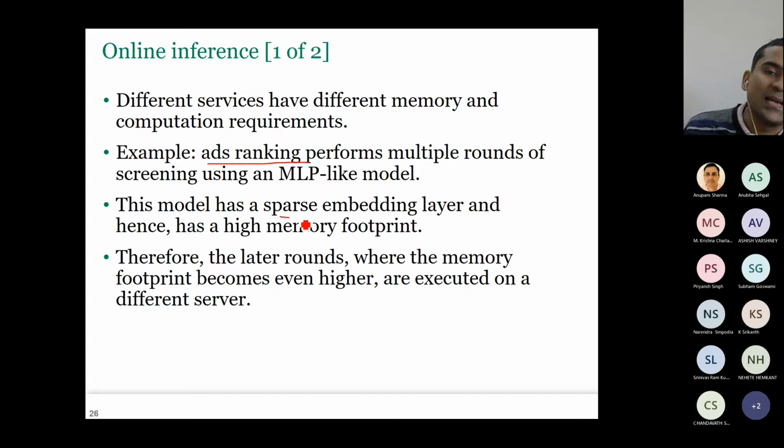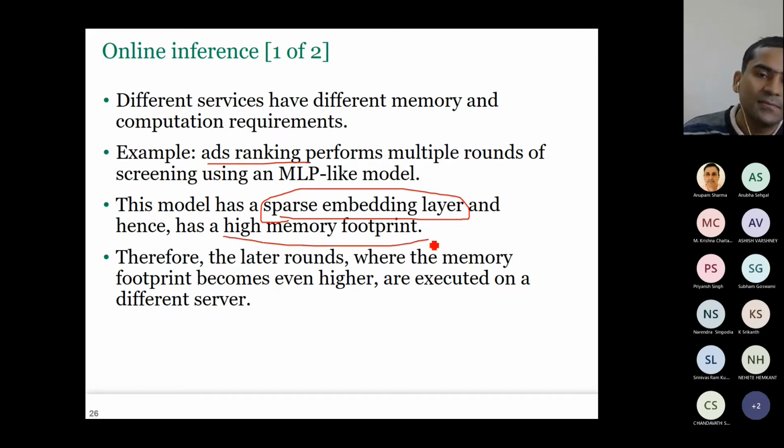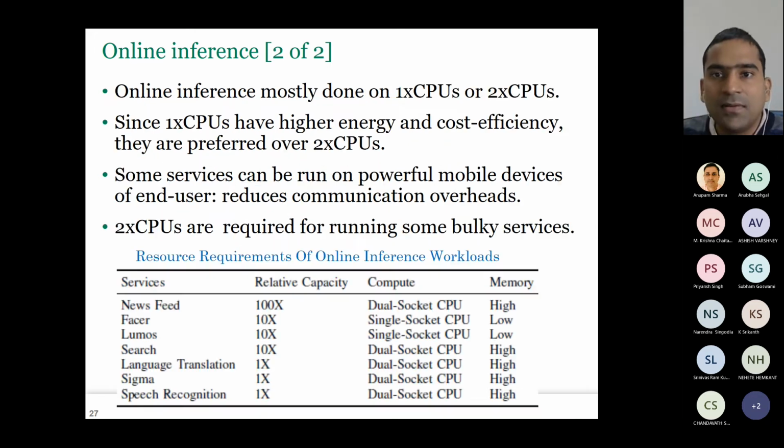So now it has a certain sparse embedding layer. Because it is sparse, the data reuse is very poor. That's why it needs a high amount of memory. That's why in the later rounds, when the memory footprint becomes even higher, they are executed on a different server. So initial rounds may be on one server, later rounds may be on a different server. Inference is mostly done on CPUs.